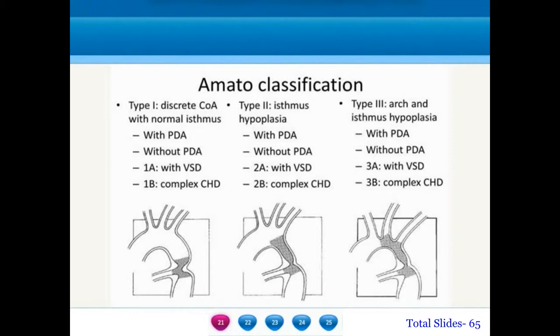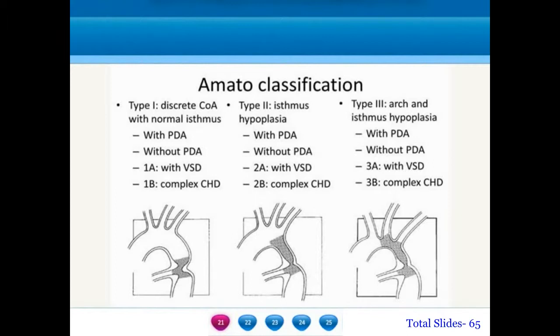Isthmus is a part of aorta which is distal to the left subclavian artery and proximal to the region of the coarctation. In type 2, this isthmus is also hyperplastic along with the coarctation. Once again, type 2 can be present with or without a PDA, and type 2A will refer to coarctations which are associated with isthmic hyperplasia and presence of a ventricular septal defect, and 2B will be more complex diseases like AV septal defect or transposition.